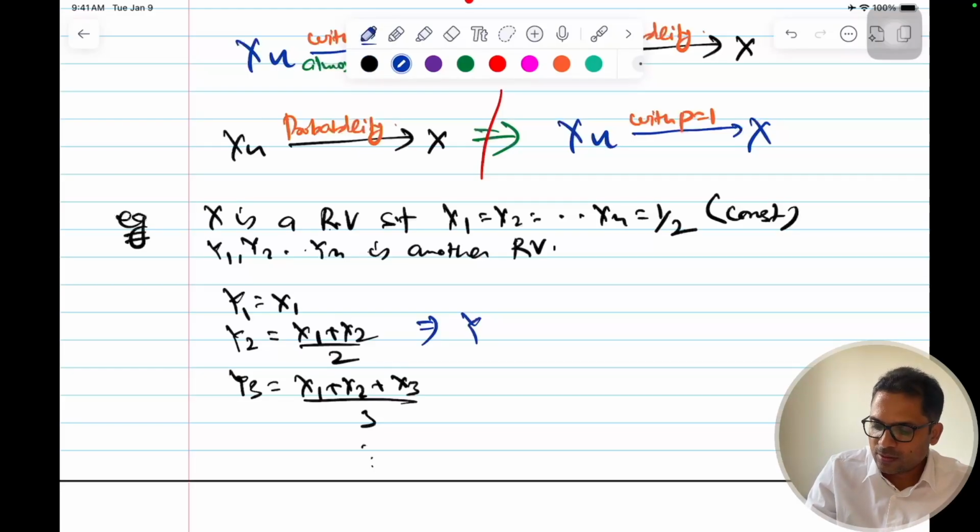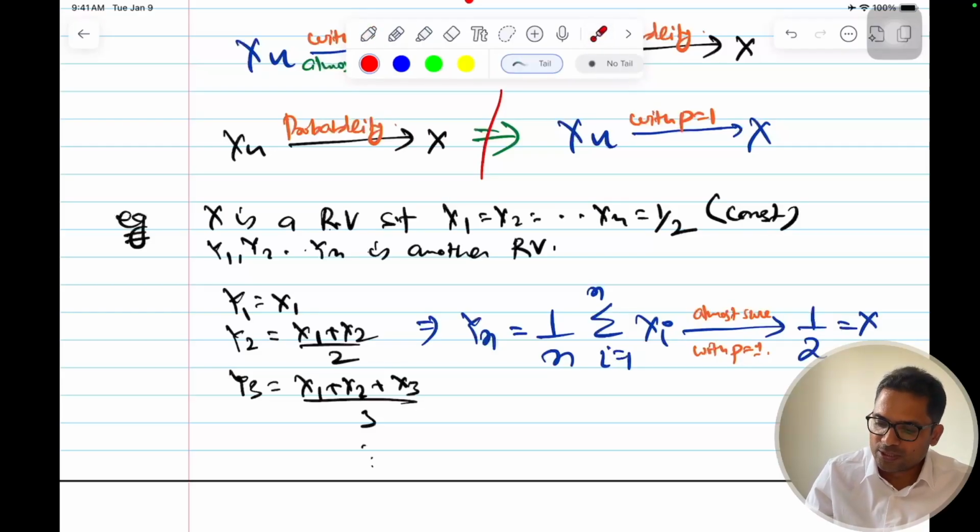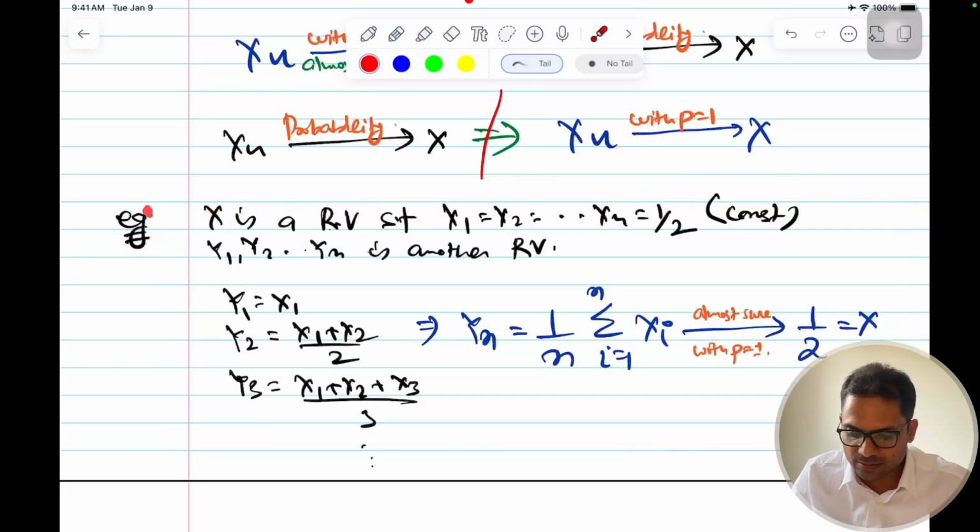If this is there, then this implies yn, that is equal to the average of these random variables, the sum over i equal to 1 to n of xi divided by n, will converge to x, that is half, and this will be almost sure, or with p equal to 1. I hope this example makes it a bit clear. Practically we don't use this so much, but this is good to know.